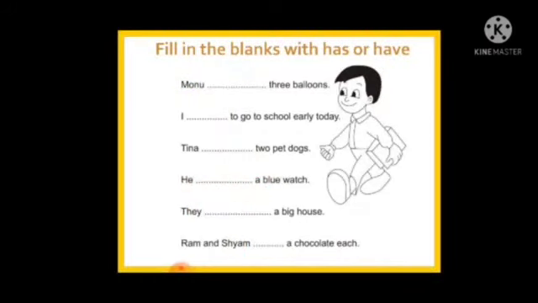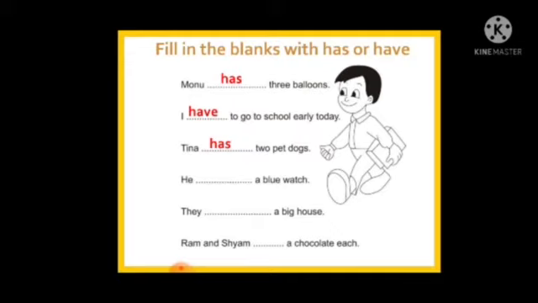Now let's see few more examples. Monu dash 3 balloons. So here it will come has. I dash to go to school early today. With I we always use have. So I have to go to school early today. Tina dash 2 pet dogs. Tina has 2 pet dogs.